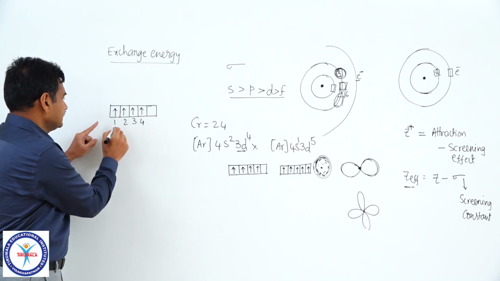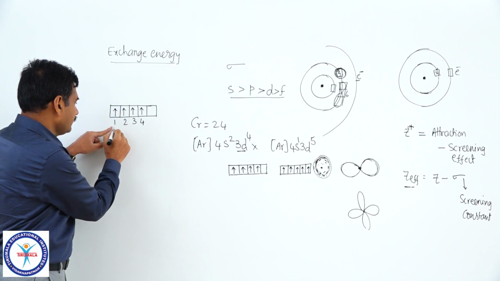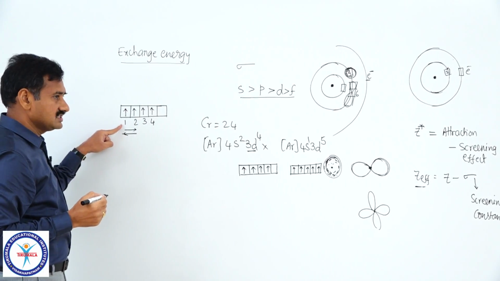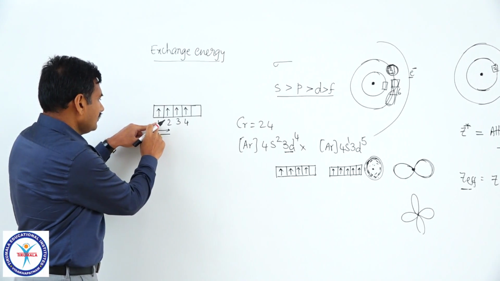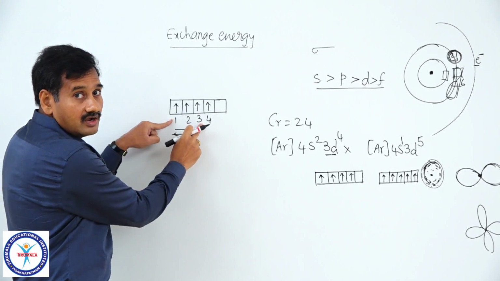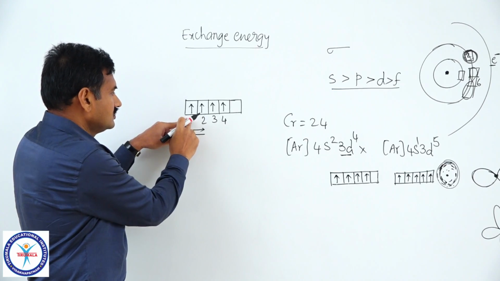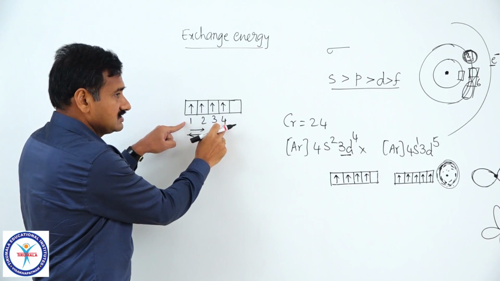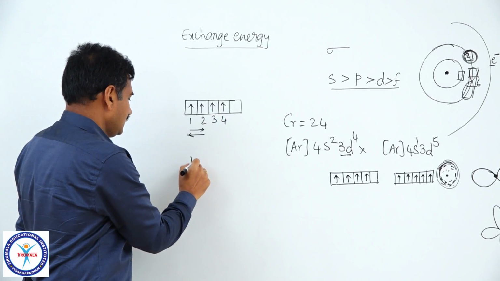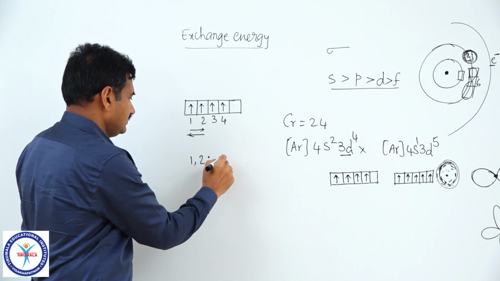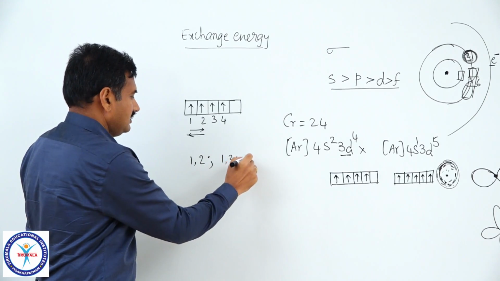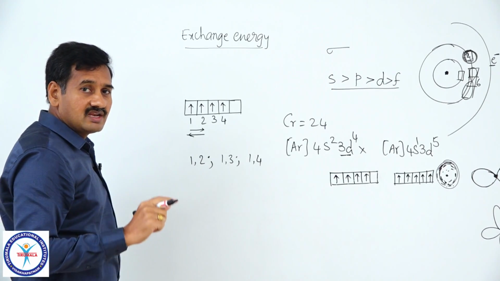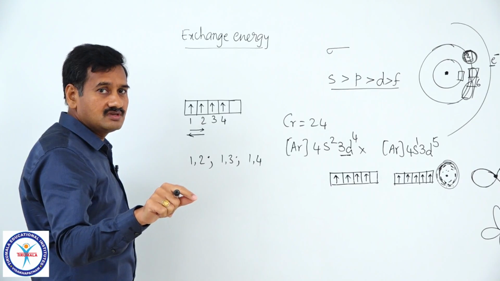2 electrons may exchange with each other. First electron may occupy the position of second electron and second electron may occupy the position of first electron. That is one exchange possible. Or first electron may replace the third electron and third electron may replace the first electron. So, 1-2 exchange is possible, 1-3 exchange is possible, similarly 1-4 exchange is also possible. So, exchanges I am writing: 1-2 exchange, 1-3 exchange and 1-4 exchange, correct. Similarly, second electron also may exchange its position.